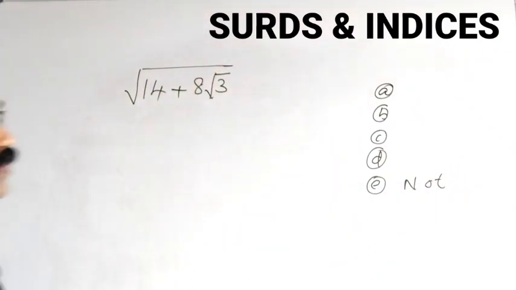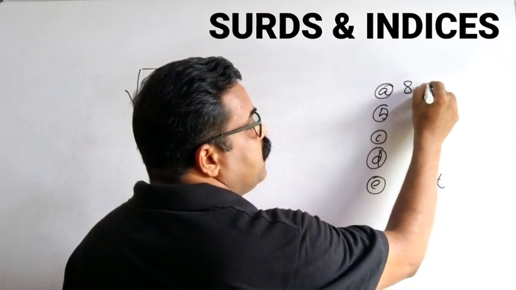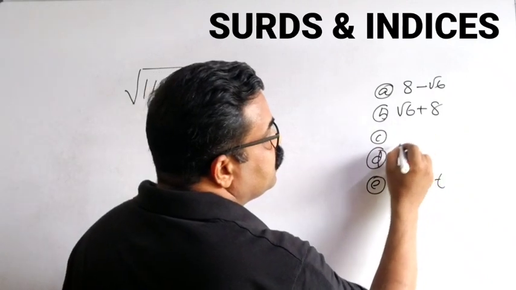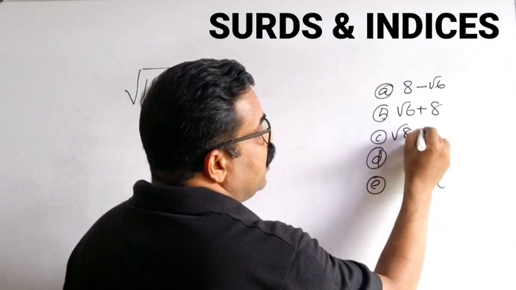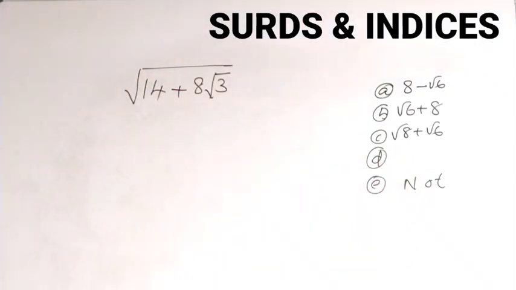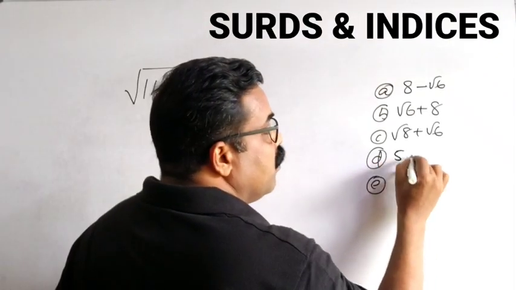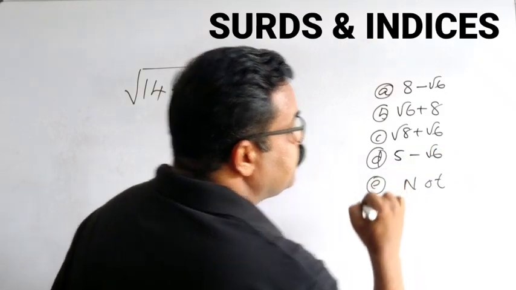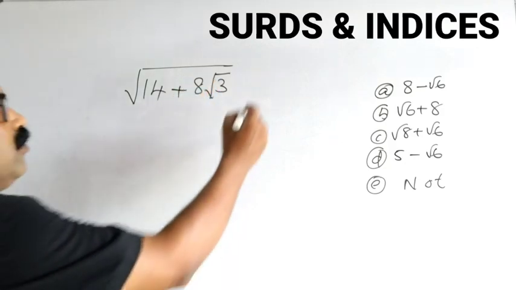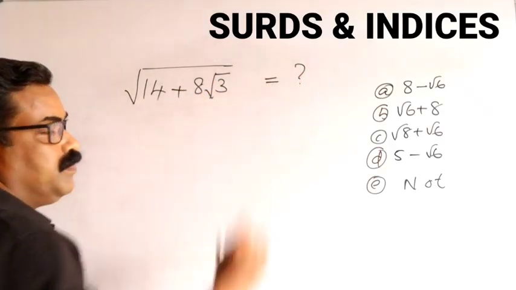Options are 8 minus root 6, root 6 plus 8, root 8 plus root 6, and 5 minus root 6. So these are the 5 options given. You have to find out what this number is equal to.